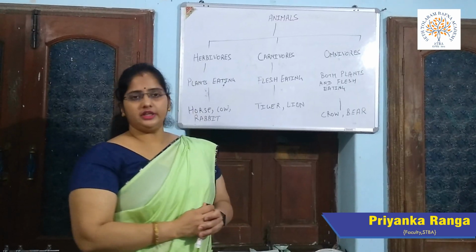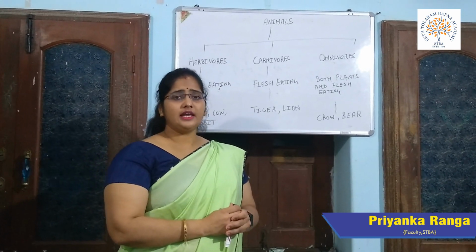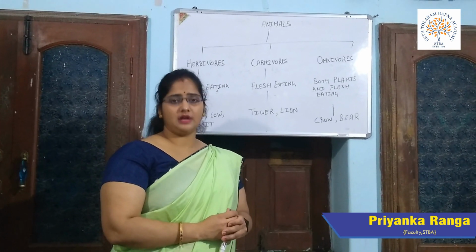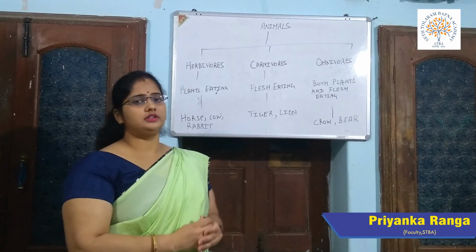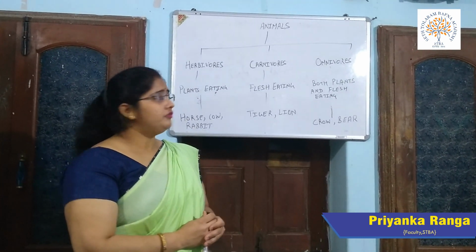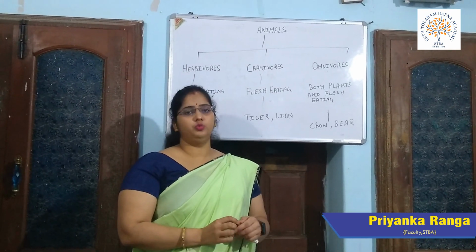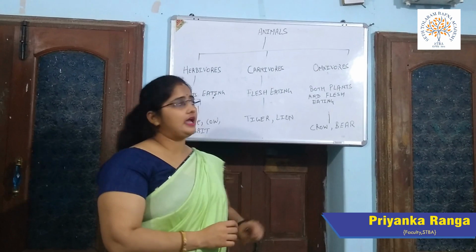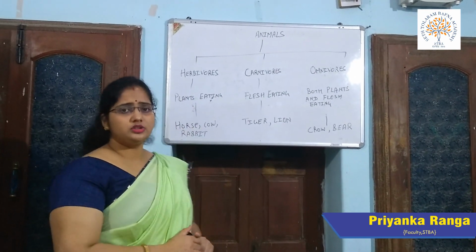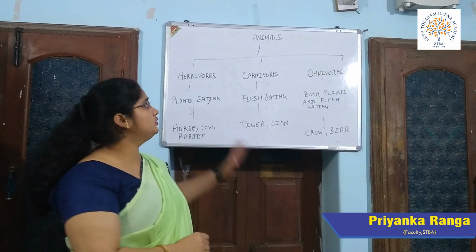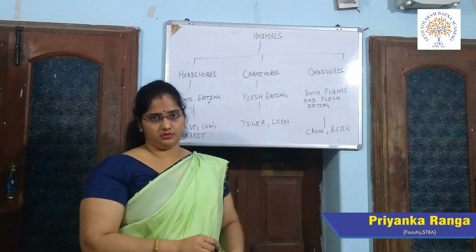You all know we need food for growth and energy. Likewise, all the animals and plants also need food for growth and energy and to protect themselves from enemies. We will talk now about how plants and animals get their food. First of all, we'll take animals. From where do the animals get their food? According to this, animals are categorized into 3 categories, that is, herbivorous, carnivorous and omnivorous.